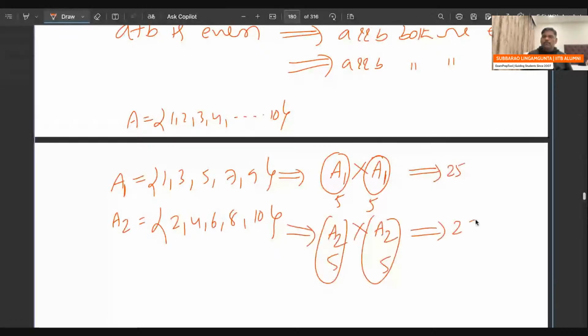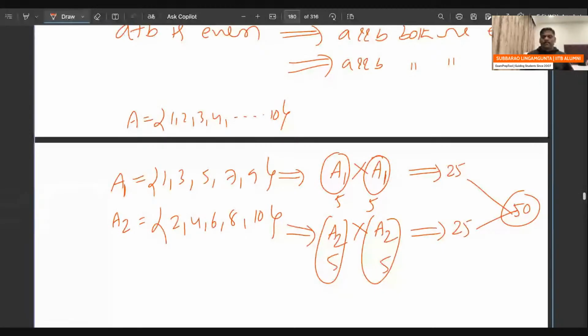So remember, 50 people, right? So 50 pairs are there whose sum is even. Both even, you take the 25; both odd, you take the 25. Totally there are 50 pairs whose sum is even.